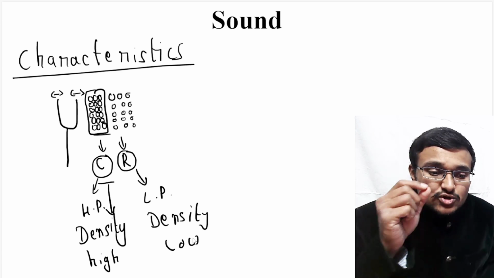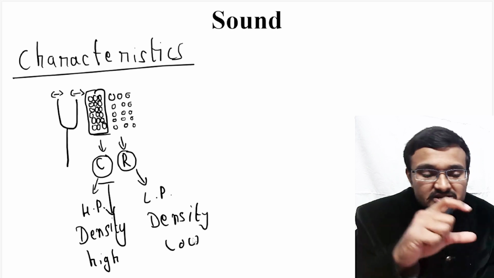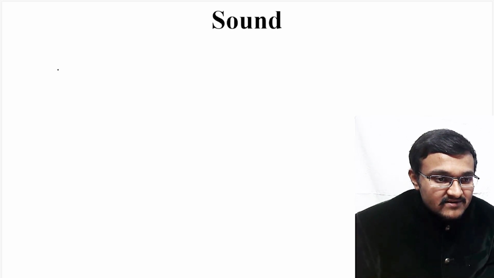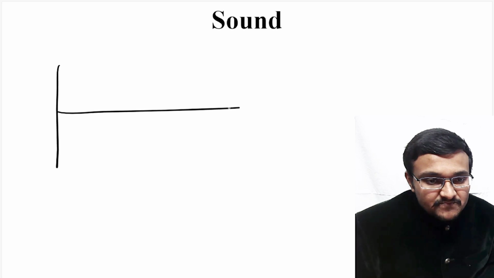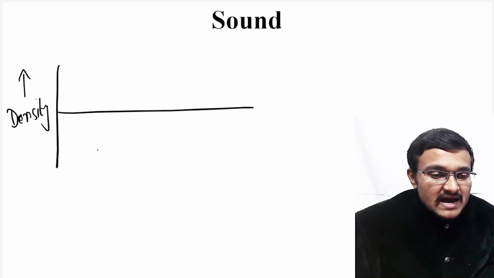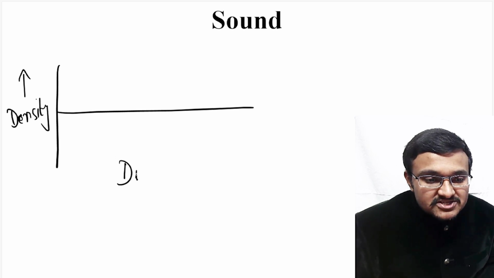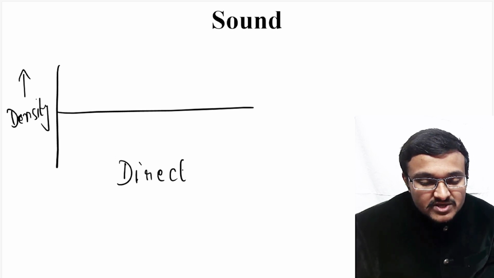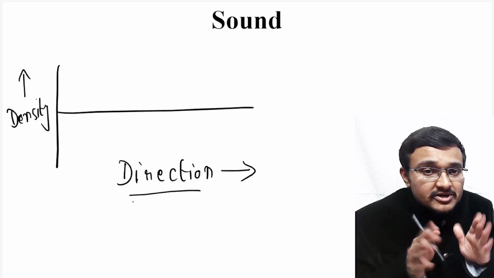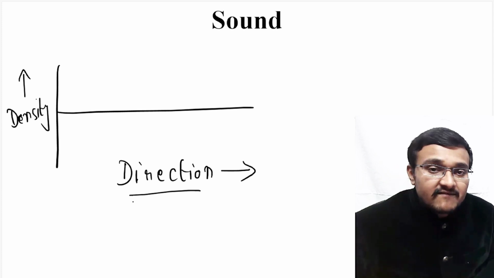To understand how this propagation happens, we can draw a graph like this. Suppose we have density along the y-axis and the direction of propagation along the x-axis, for a longitudinal wave.